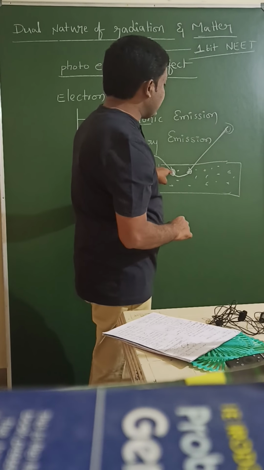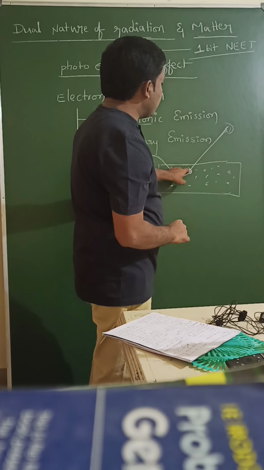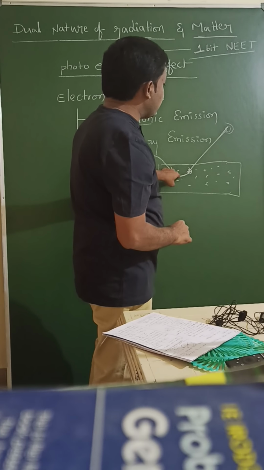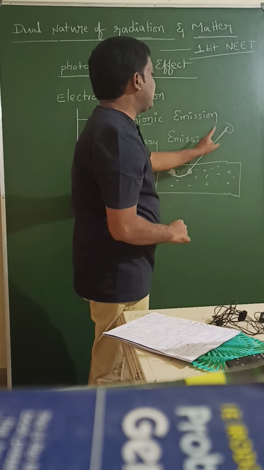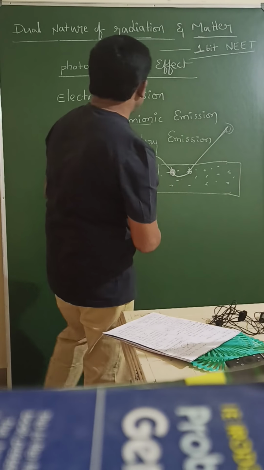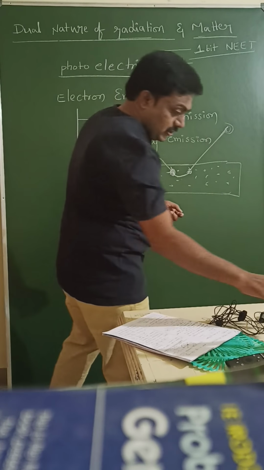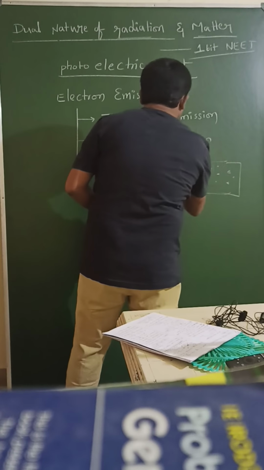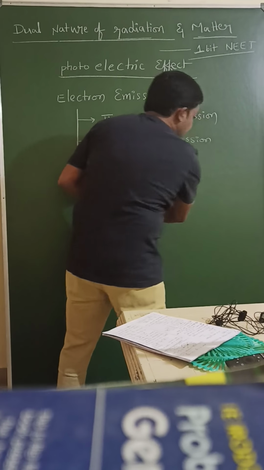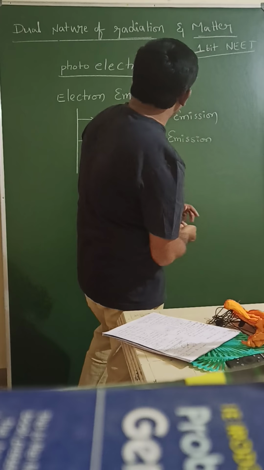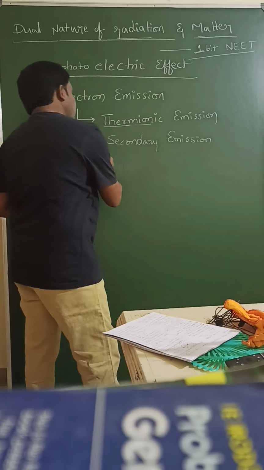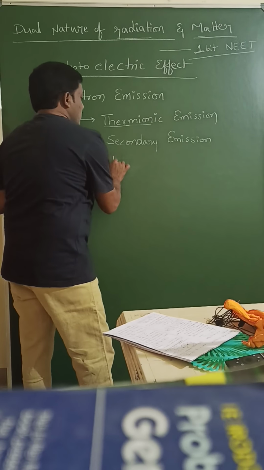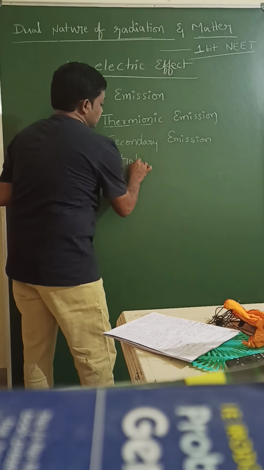This electron is not emitted directly; it gains energy from another electron. That emission is called secondary emission. Next, the third one. Free electron emission is of different types. One is thermionic, second is secondary emission. The third one is photoelectric emission.